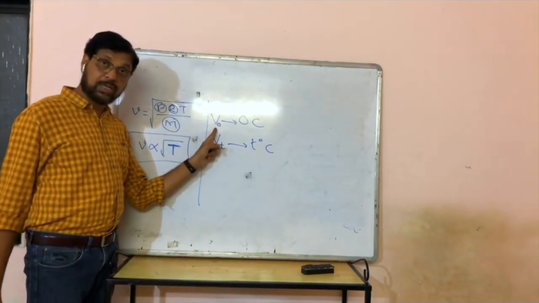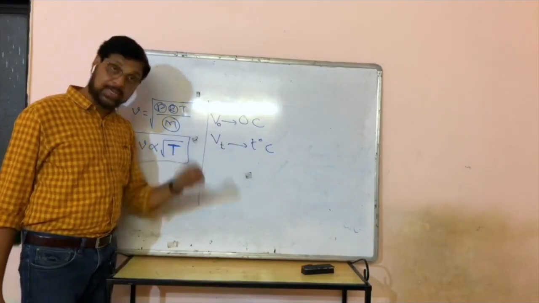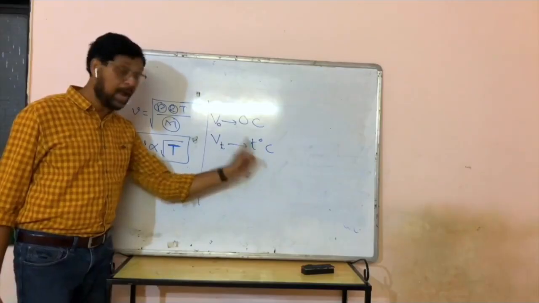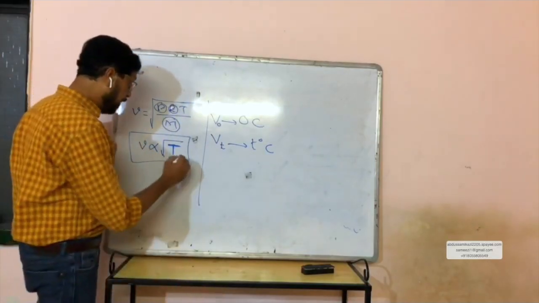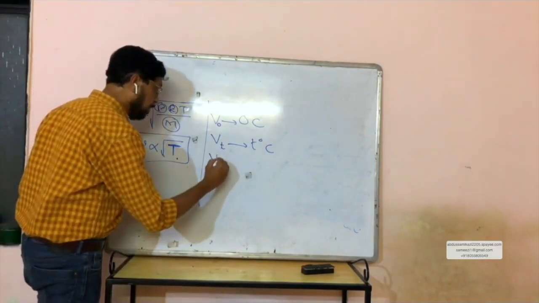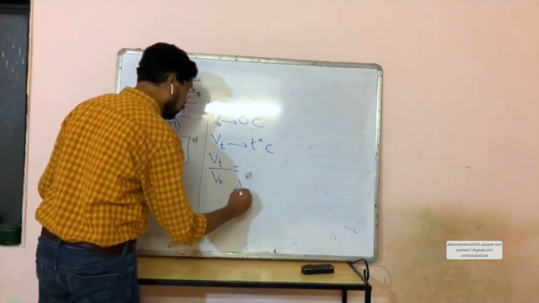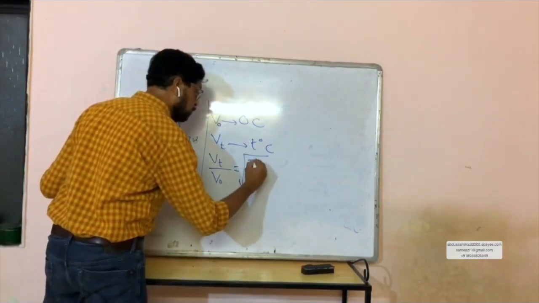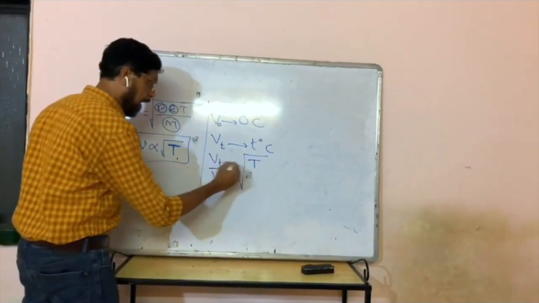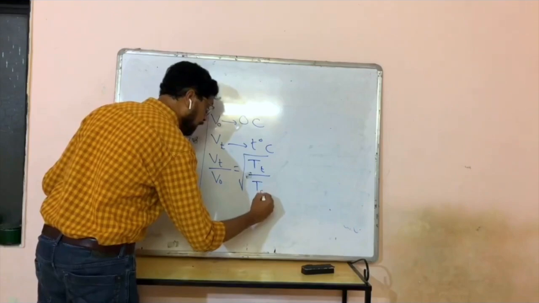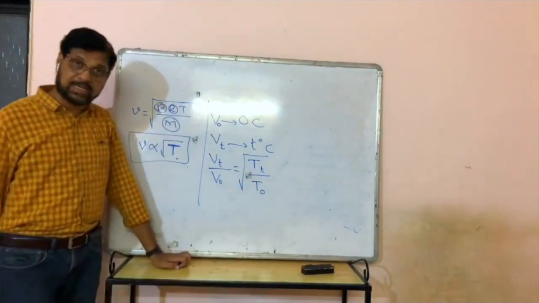V0 is velocity of sound in air at 0 degrees Celsius. Vt is velocity of sound in air at T degrees Celsius. Then from this formula, Vt upon V0 will be equal to what? Under root absolute temperature at T degrees Celsius upon absolute temperature at 0 degrees Celsius.